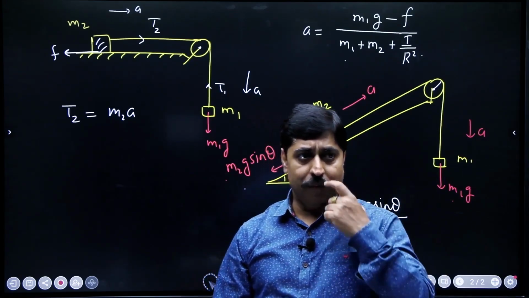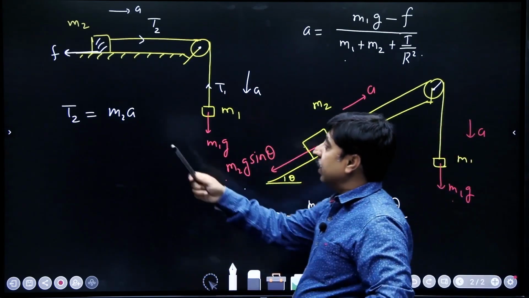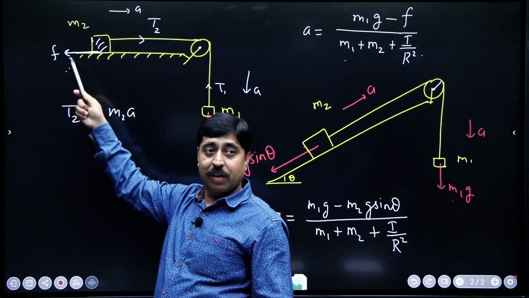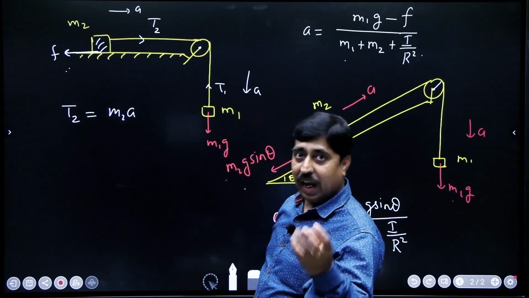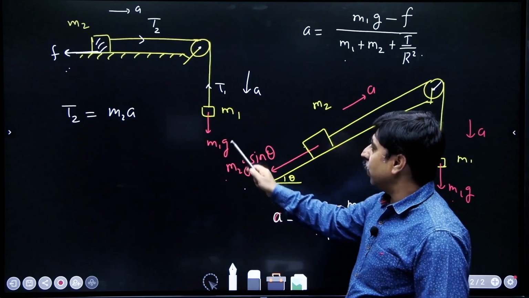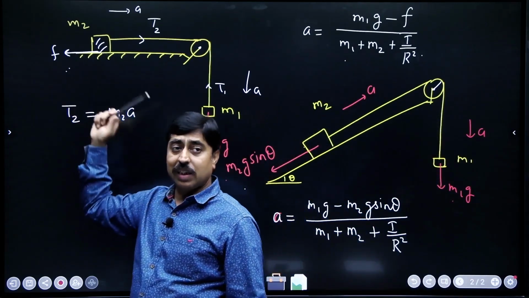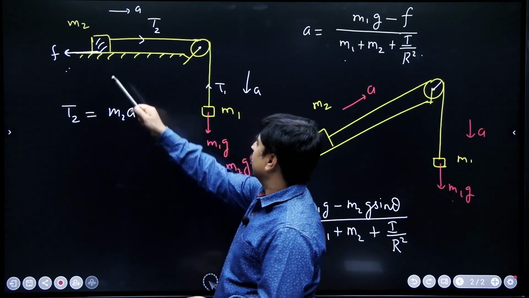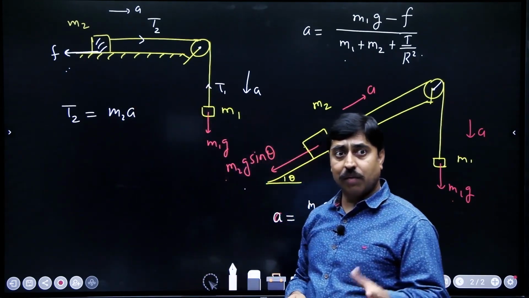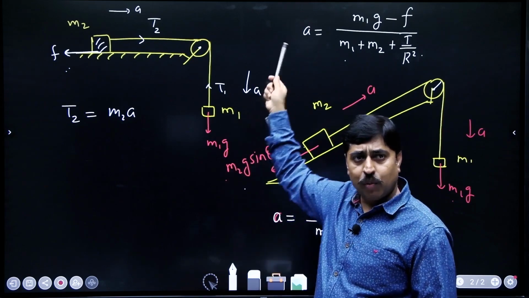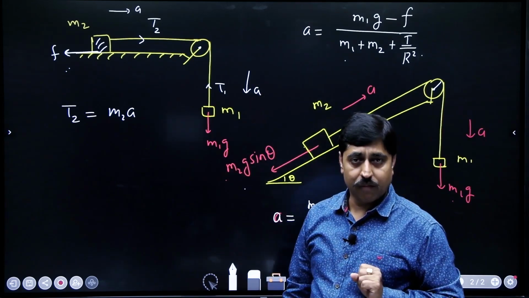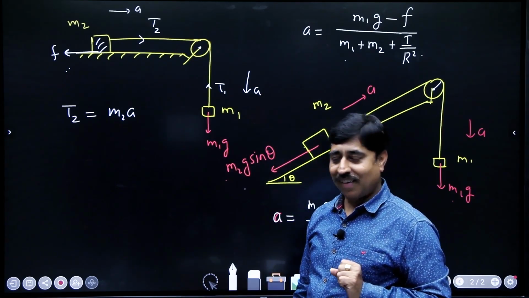And remember one thing, if this friction can reach a value equal to m1g, if this friction can become as large as m1g, in that case the net force on this system will become 0 and there will be no motion, the acceleration will be 0, isn't it?